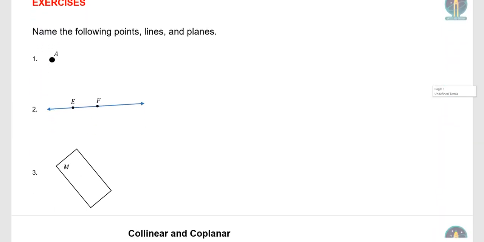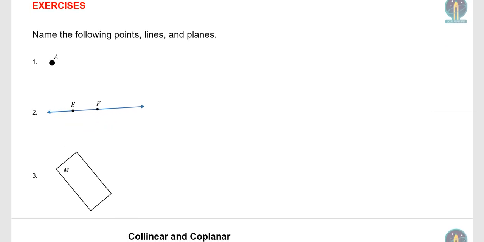Let's look at some exercises. Please pause the video, work on these, they're pretty straightforward, and come back for the solution. Okay, name the following points, lines, and planes. Very simple. This is to get you used to the convention, because geometry builds up on itself. Just like algebra, but probably even more so, it is all related. So this may seem simple now, but it will build up on itself. If you understand these basic concepts, you should do well moving forward.